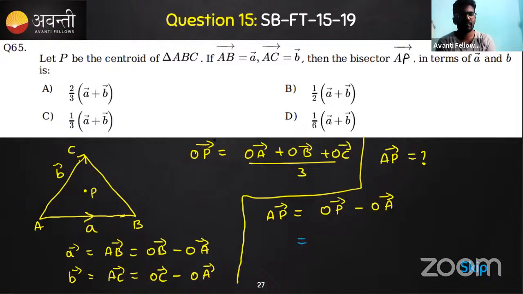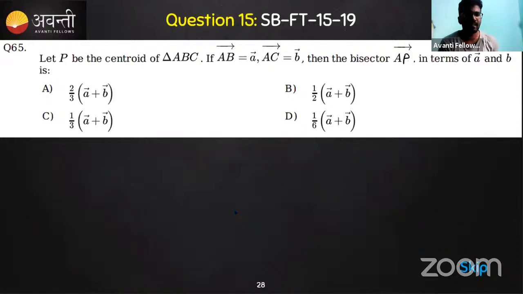We can substitute it here itself. OP is nothing but the OA vector plus OB vector plus OC vector, divided by 3, minus the OA vector. We can take that as an LCM: minus 3 times the OA vector, whole divided by 3.